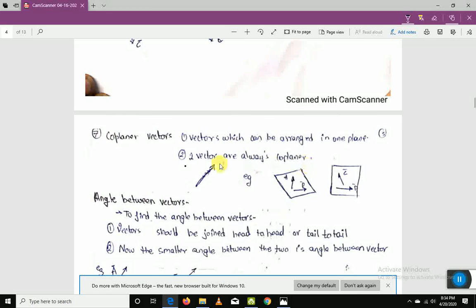Two vectors are always coplanar, because whatever vectors you consider in this space in random orientation, there will be a single plane on which both these vectors are lying. You can imagine this thing. If there are two vectors in space randomly, if you place one plane, there will be a common plane through which they both are lying. I hope you can visualize this point. If it was a class, I used to explain, but I can't explain here. I hope you will visualize this thing.